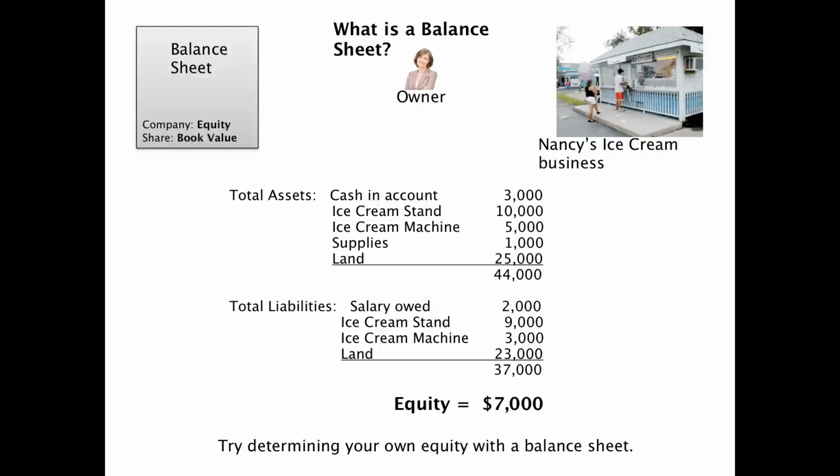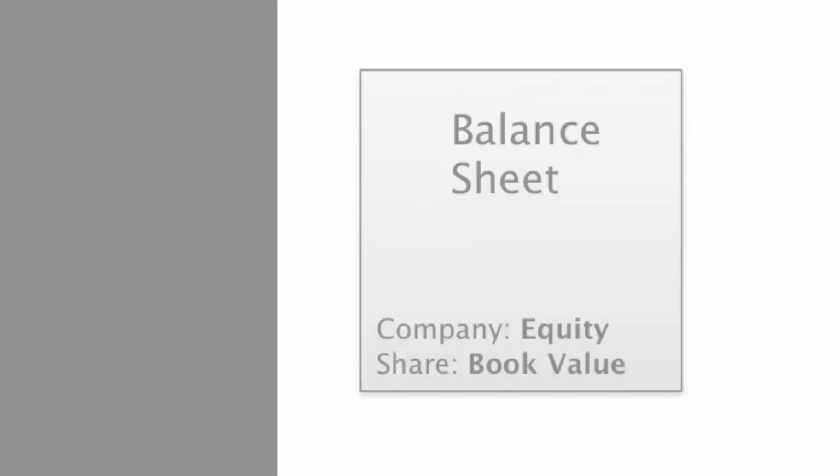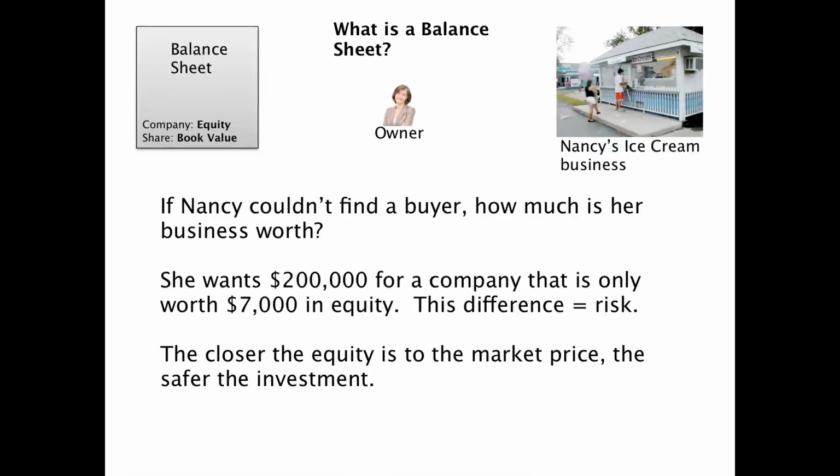Okay, and one final thing I want to highlight here: you look up on that balance sheet in the top left, the equity is for the whole business, when you value the entire business. When we start talking about shares, the terminology that's equivalent to equity is book value. So if I slip up and say book value, I'm actually saying equity, but book value is per share. That's equity per share.